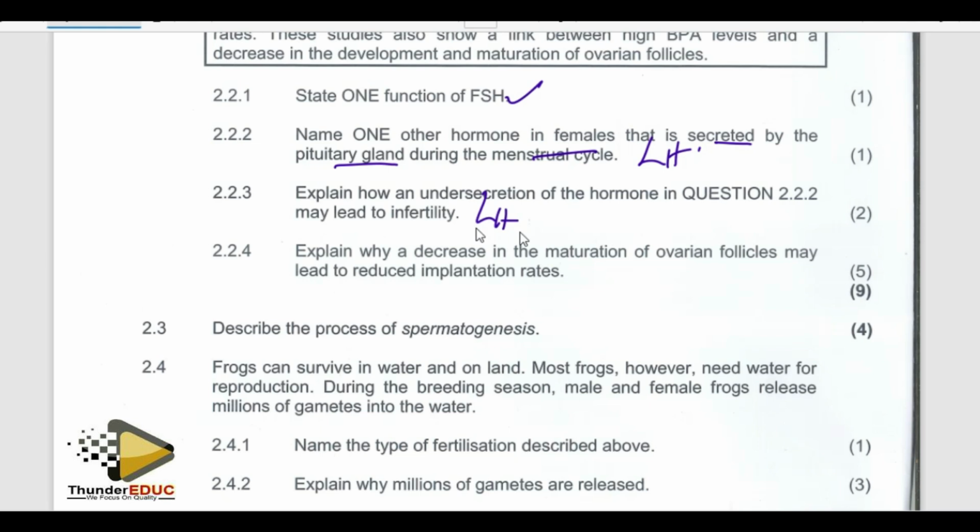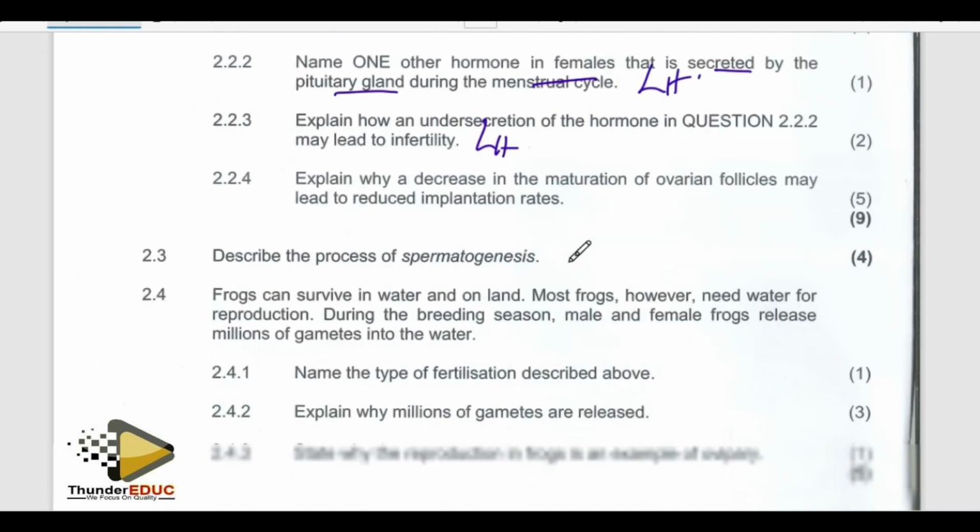Okay, progesterone will be there, because we said under secretion, progesterone will be there, but it could be less. But the major important thing here is the ovum, the chances of the ovum to be released are low, meaning that there will be low chances of the ovum being produced, and then low levels of that person to become fertile, to become pregnant, meaning that the chances of fertilization taking place are also low. It's like someone having low sperm count.